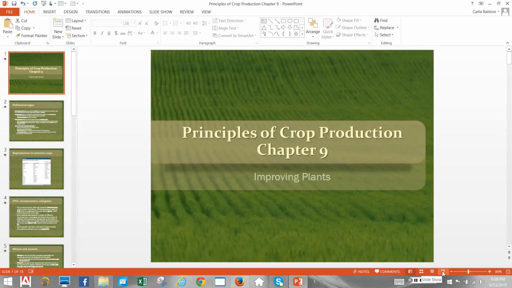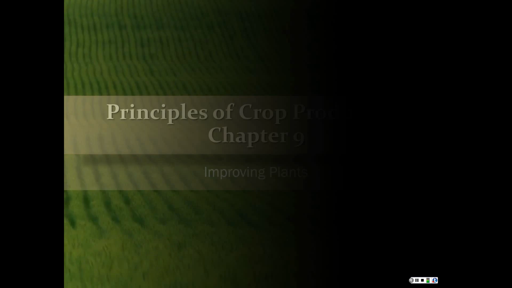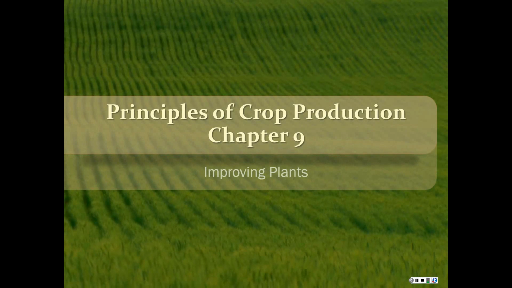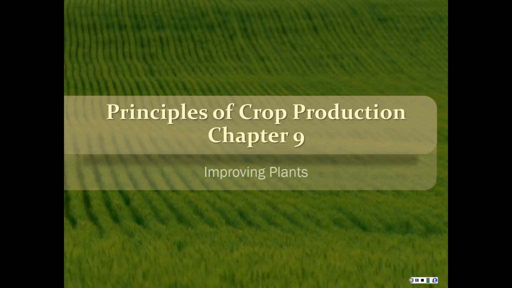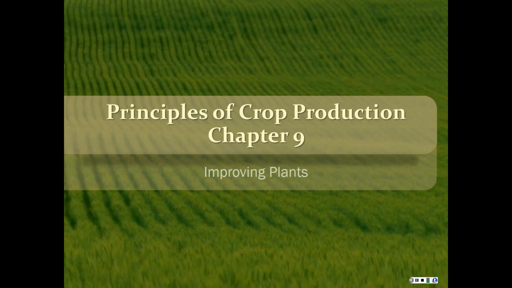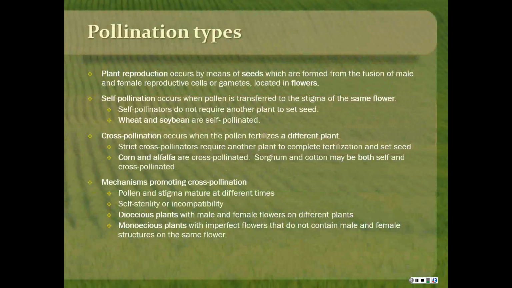So today we're talking about chapter 9 in Principles of Crop Production. We'll be talking about improving plants and also some of the principles of genetics of plants and how plants inherit characteristics. First of all, when plants reproduce, they have to be pollinated.